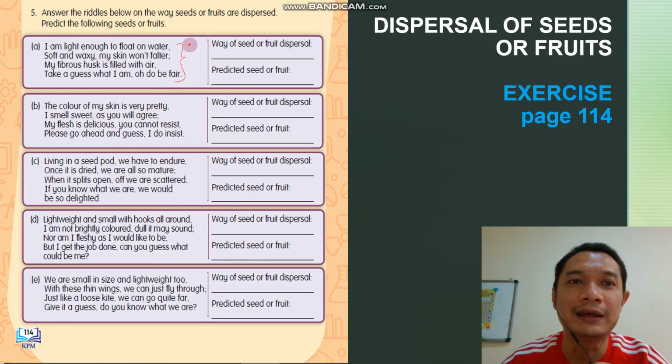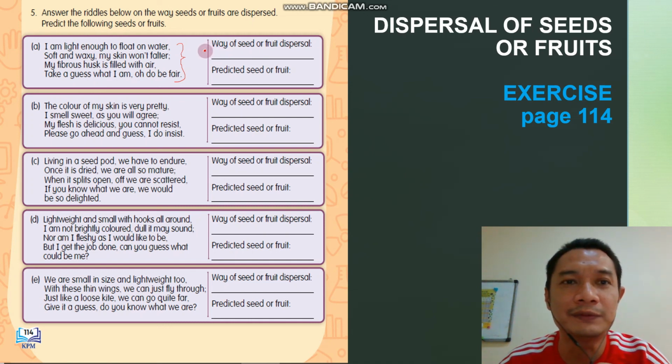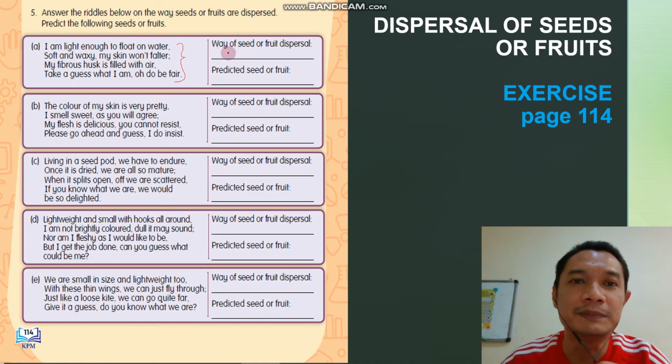And then you need to write the answer here: way of seed or fruit dispersal. How does it disperse? You have learned the dispersal of seeds and fruits before this. Just write whether it is wind, water, human or animals, or explosive mechanism.